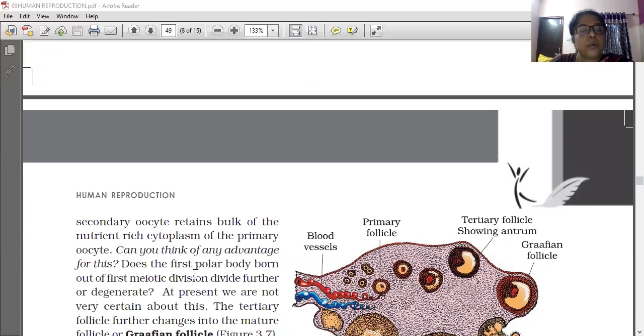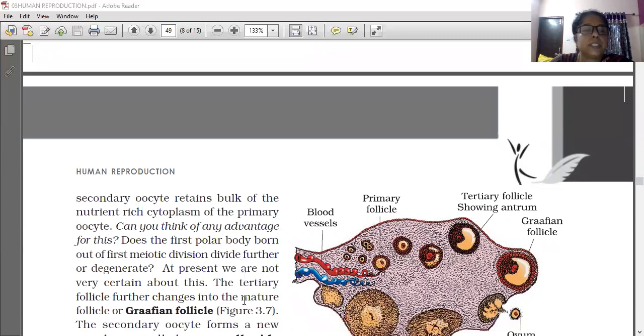The first polar body, born out of the first meiotic division, may divide further or degenerate. At present, we are not very certain about this condition, whether the first polar body formed along with the secondary oocyte survives or degenerates.